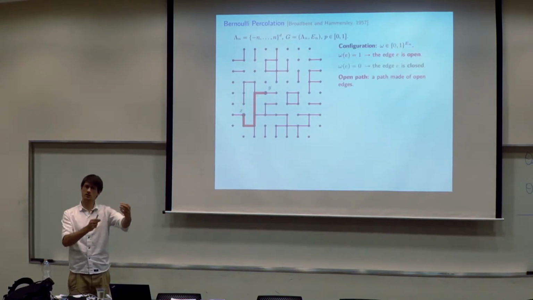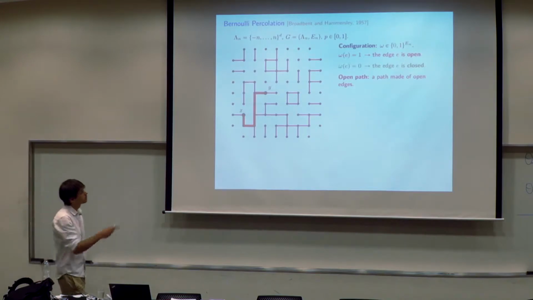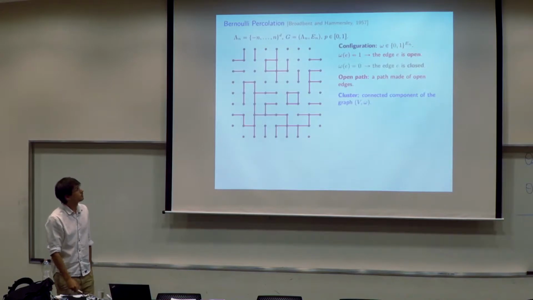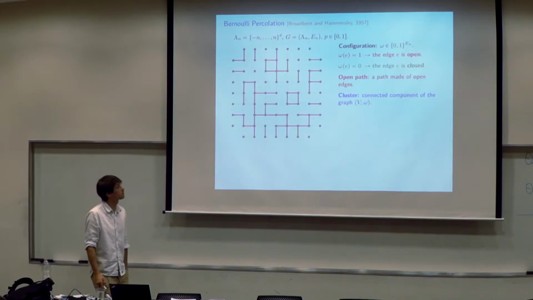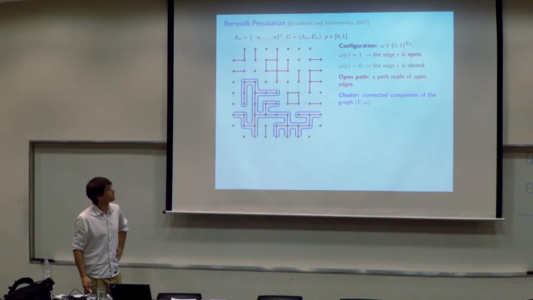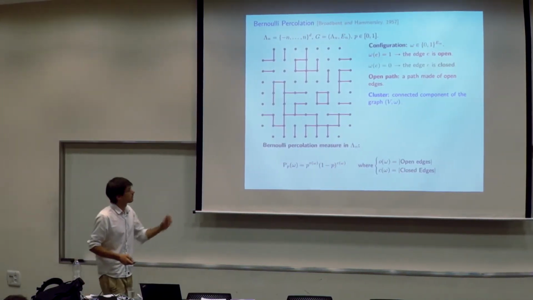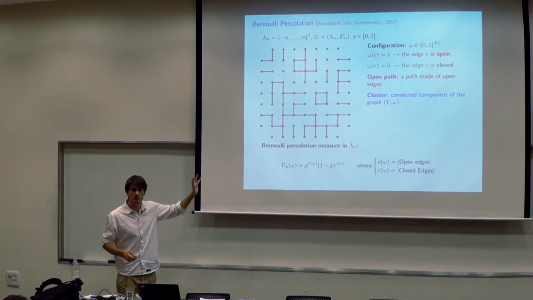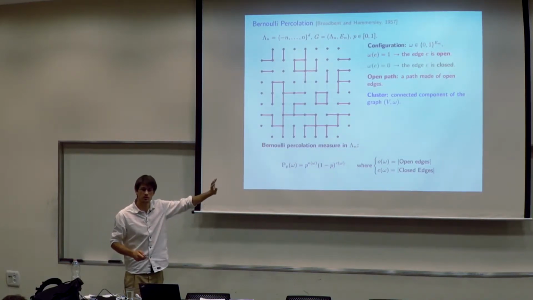In percolation, we're interested in the connectivity properties of this graph. What we call an open path is just a path that is made of open edges. We also need to discuss the cluster. A cluster is just a connected component of this graph. So here you have a small cluster, here you have a bigger cluster. And the Bernoulli percolation measure is very simple. For one configuration, it's p to the number of open edges, times 1 minus p to the number of closed edges. I want to emphasize that this is very elementary. I didn't even talk about infinite volume measure.